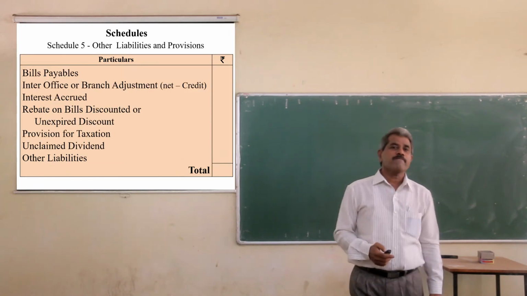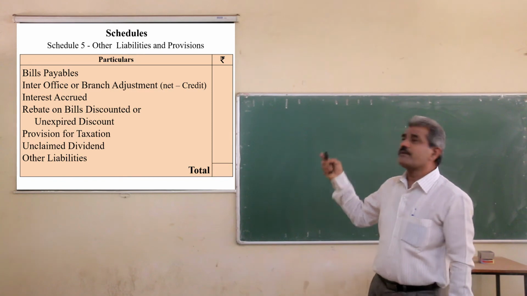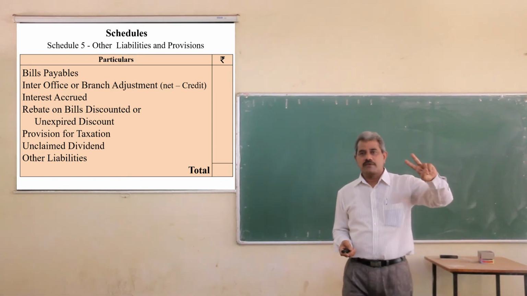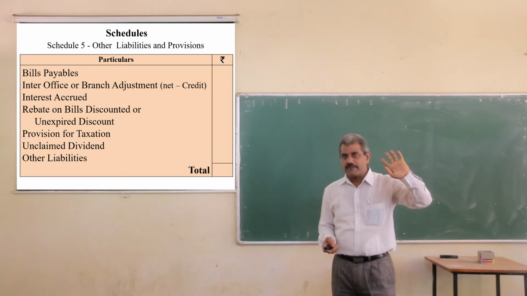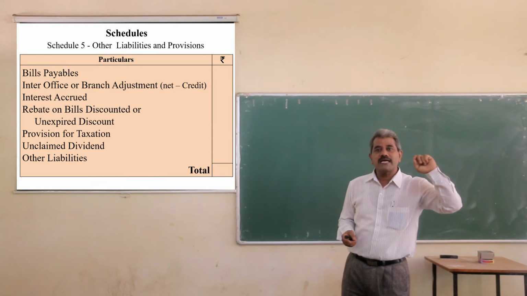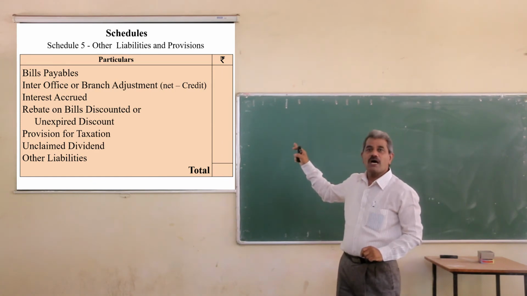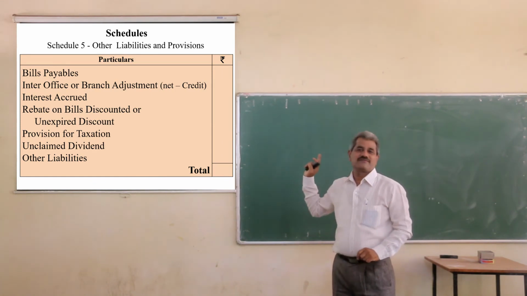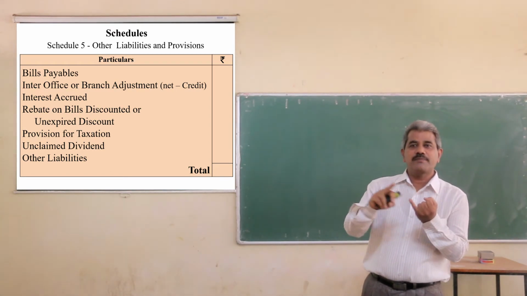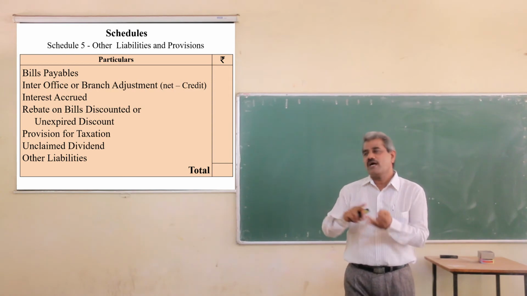Next schedule is other liabilities and provisions. Except deposits and borrowings, all other liabilities are clubbed here.